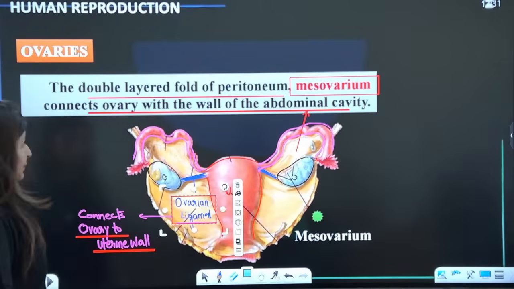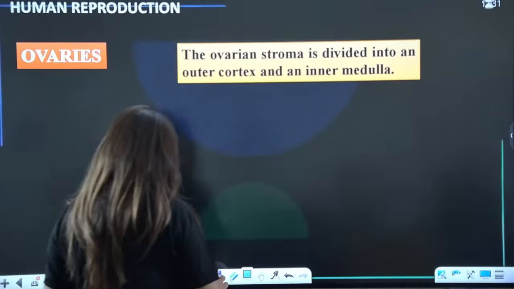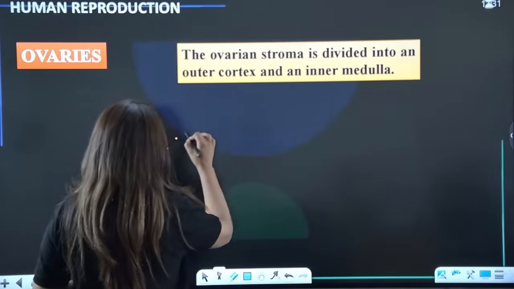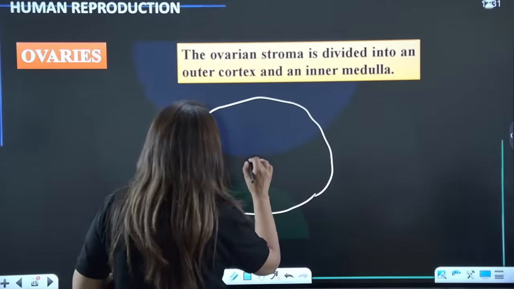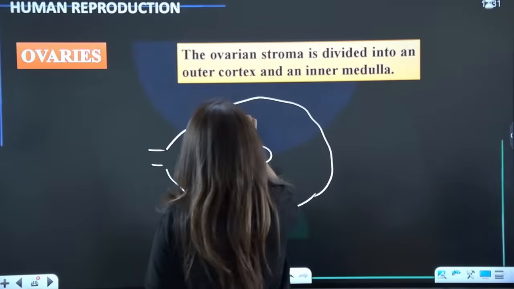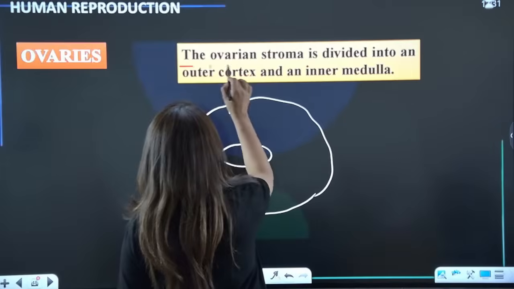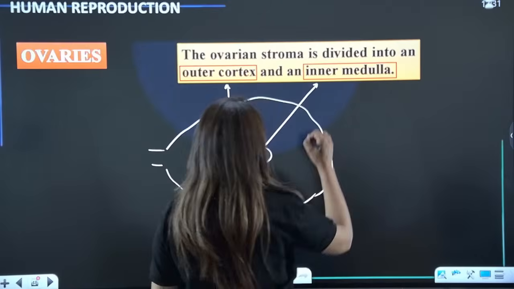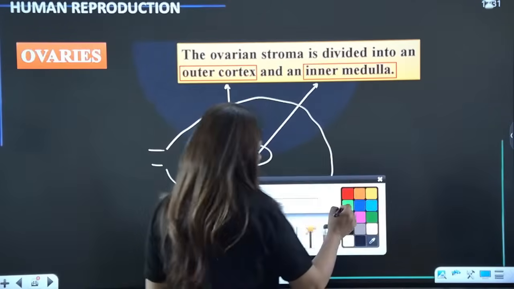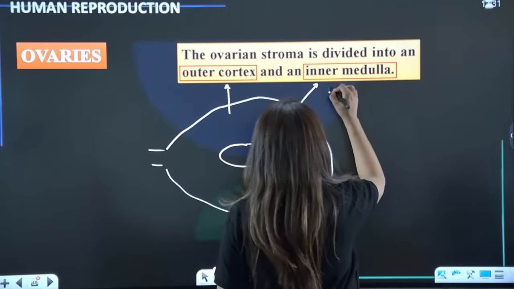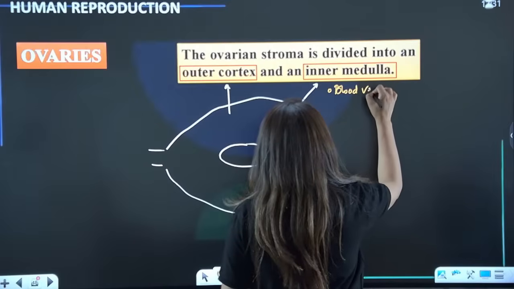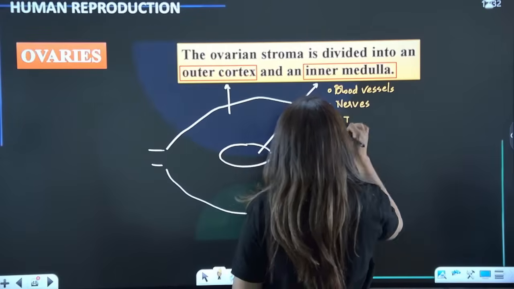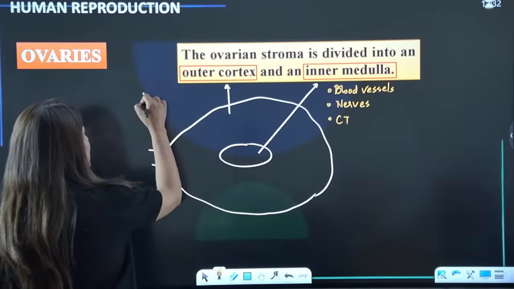Are we sorted? Right? Now, the ovary, like any part of the body which has an outer region and an inner region, is also differentiated into two parts. The outer part, guys, is known as the cortex and the inner part is known as the medulla. Is that clear? Now what does the inner part consist of? See here, the inner medulla has blood vessels, nerves, right, and connective tissue, while the cortex contains the ovarian follicles.